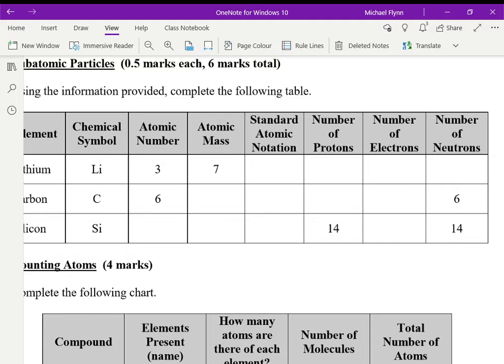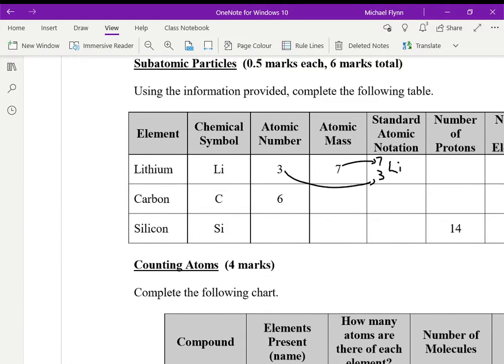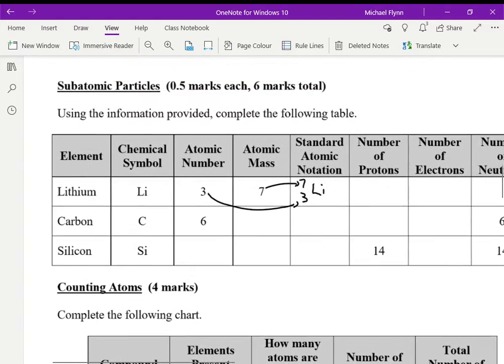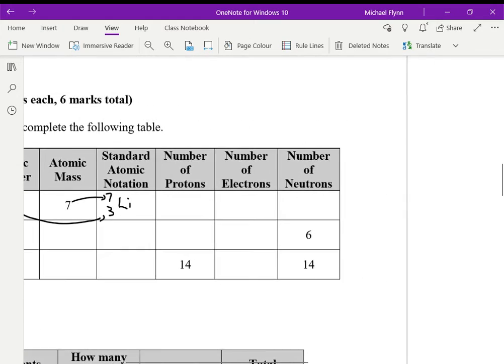So for lithium, you go like this: 7, 3, Li. Okay, so here that's the atomic mass on top, and the atomic number goes just on the bottom. That's called standard atomic notation. So I did one for you there. You can do the rest of them, just fill it in based on what you see here. You don't need the periodic table to do this one because it's giving you all the information you need.